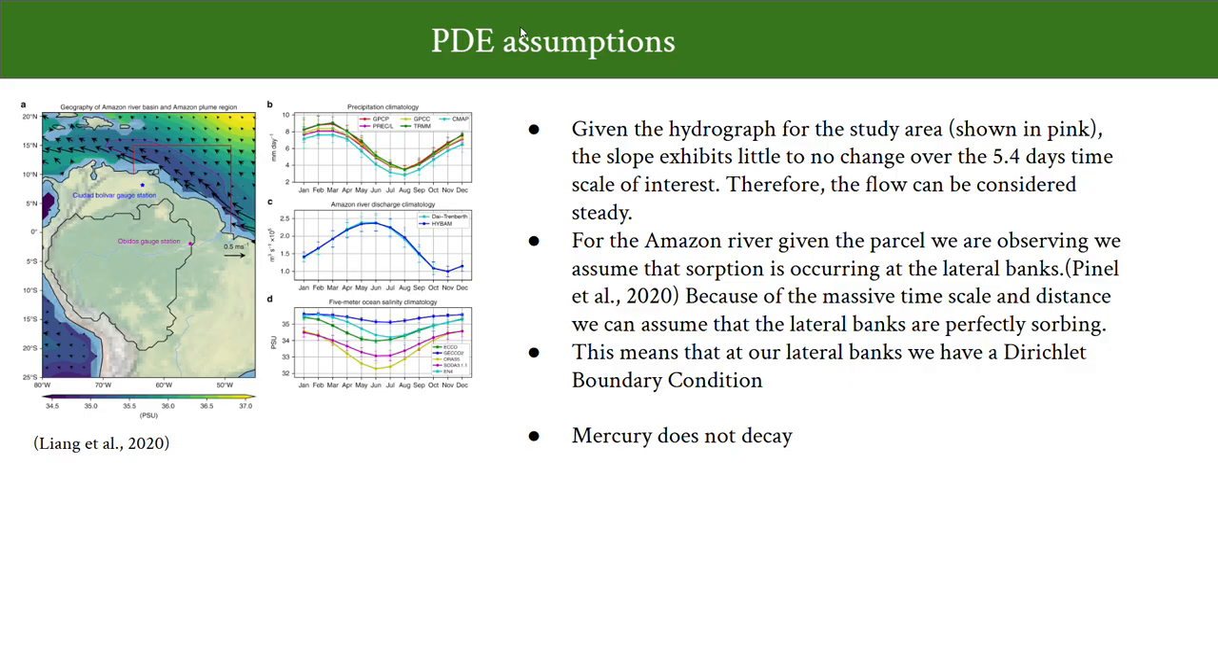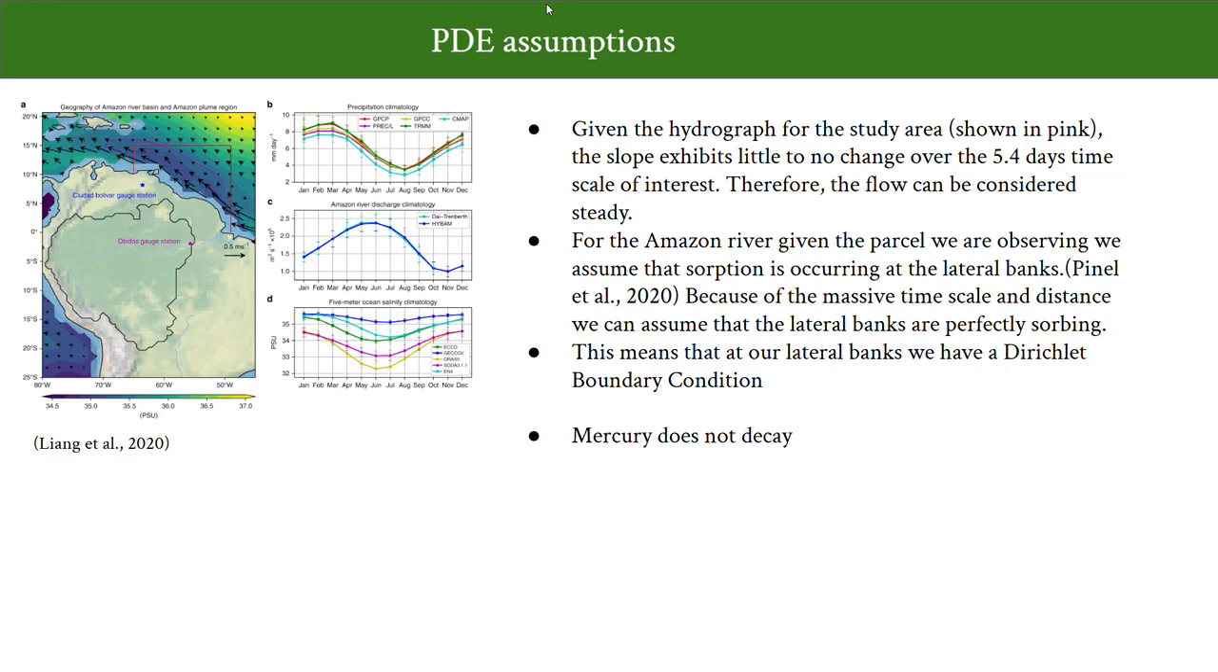So some assumptions we can make about our PDE are that it is steady state. The reason for this is if we look at the hydrograph on the left, hydrograph letter B, we can see that the precipitation climatology graph, or the hydrograph, is changing month to month. And if we look at each month, we see that there's a noticeable change of slope.